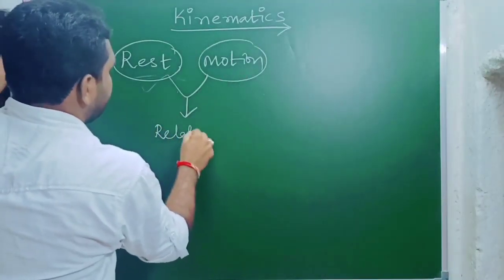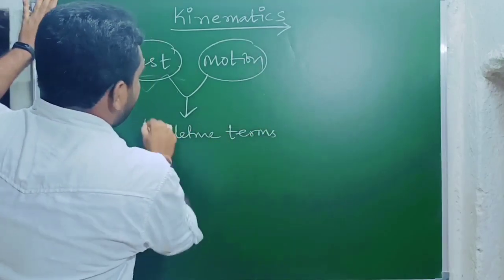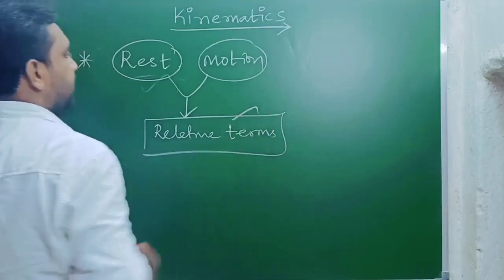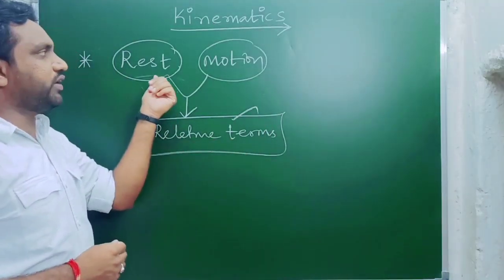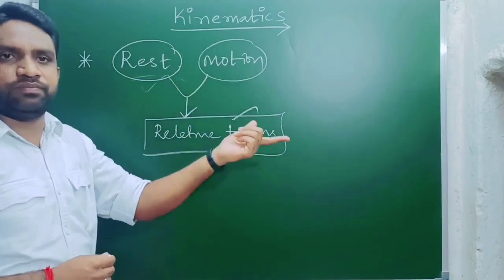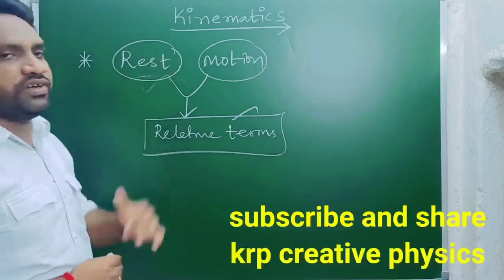Why are they said to be relative terms? Without rest position we cannot say that one object is in motion, and without motion we cannot say one object is in rest position.